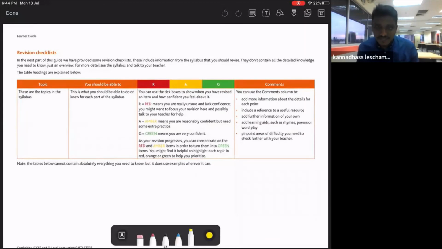First, I show you the legend for the checklist. R is red. Red is for when you don't know the topic, you don't know at all what they are saying. A, the yellow color, is yes, you know a little bit of this. G, or green, means you're confident with that particular topic. You tick first before you start your revision for your IGCSE. Red means you don't know anything about the topic. Yellow means you are okay with the topic. G, you're confident and you are perfect. You know everything on that particular topic. So that's how we decide first.